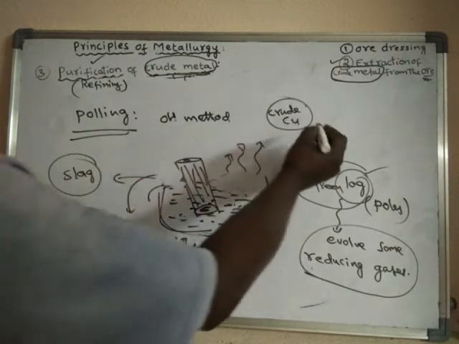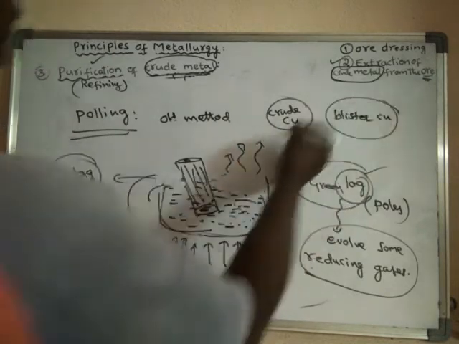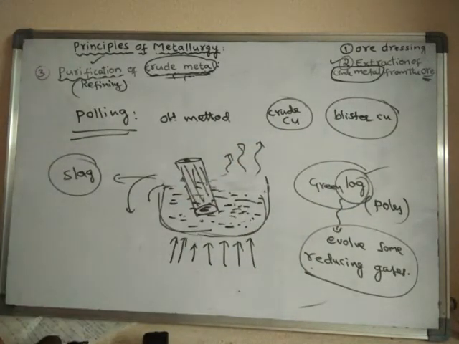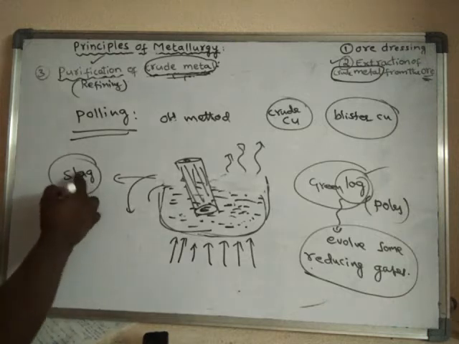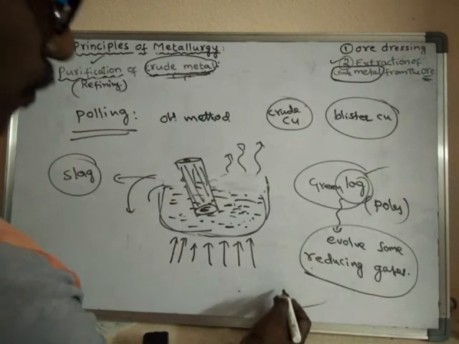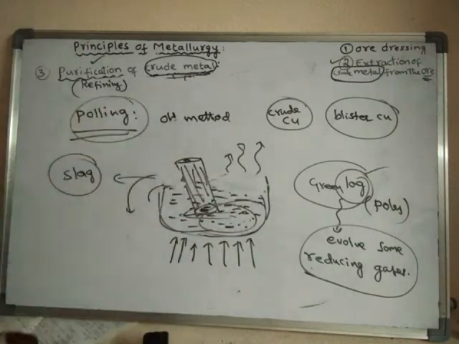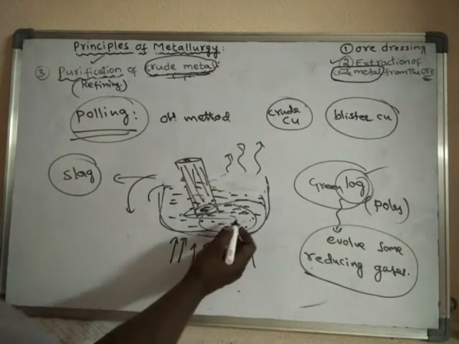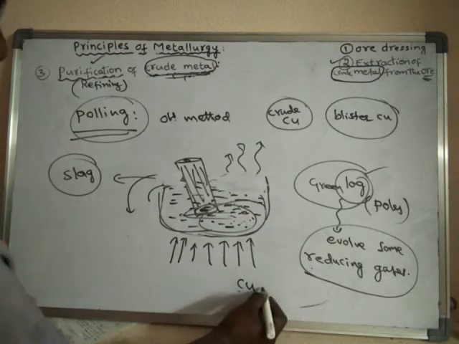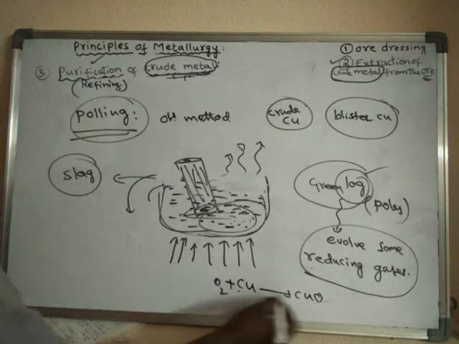Blister copper is purified by this method. Slag is slag. There is a chance of oxidation of this copper, because this particular method is used mainly for copper. So there is a chance of oxidation of copper to copper oxide.